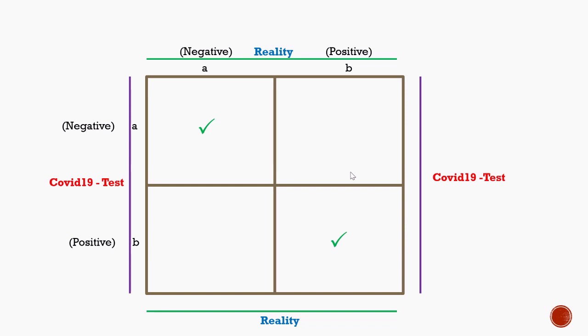The third situation is that the COVID-19 test shows positive, but in reality the person is actually negative. In that situation we have committed type 1 error. This is not a dangerous situation. The dangerous situation is when a person is negative in the test, but in reality is found to be positive. So this is a type 2 error and this is a more dangerous situation.